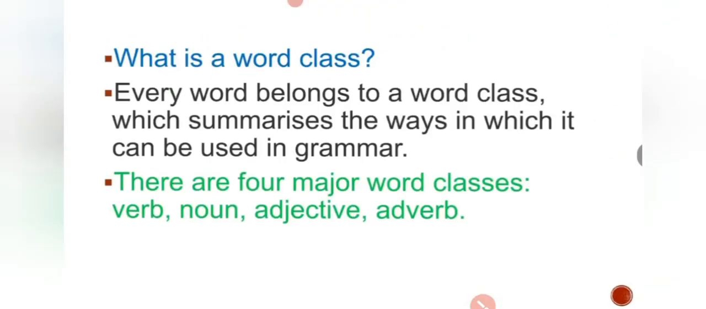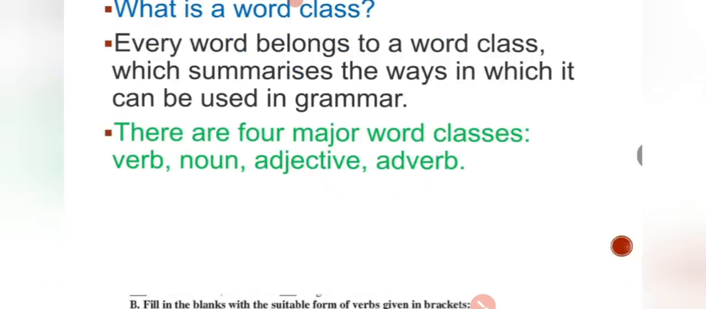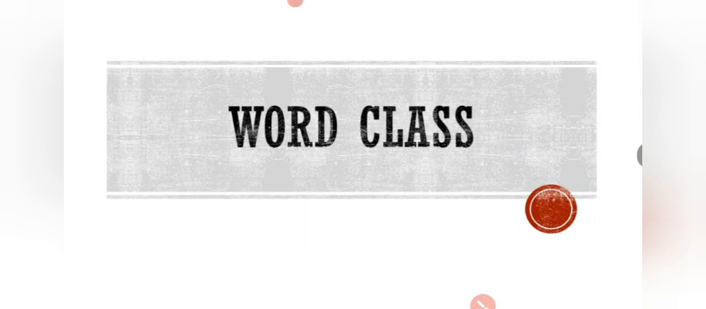So these are the slides. We studied the categories: verb, noun, adjective, adverb. These are the word classes, right? Even if you get extra things, I'm not going to explain those. The word class is also called parts of speech. So this is all about word class. Hope everything is clear. If it is not, please contact me so we can work on your doubts.